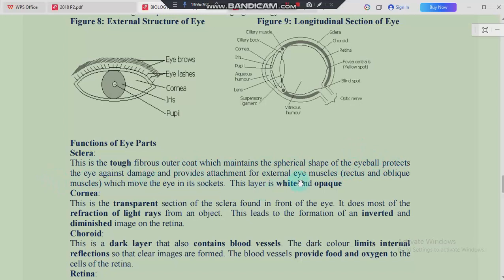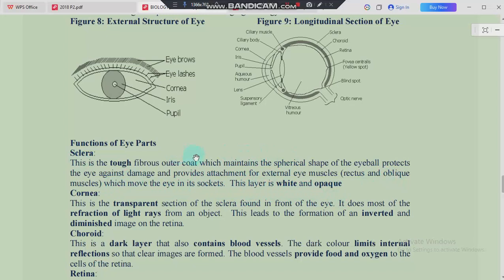attachment for external eye muscles, the rectus and the oblique muscles, right? These are the external muscles that the eye has. These muscles help to move the eye in its sockets, and this layer is usually white and opaque. That is the function of the sclera.